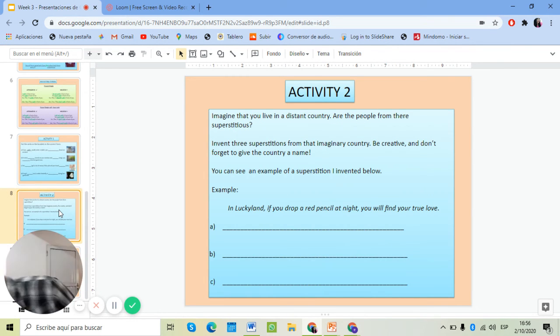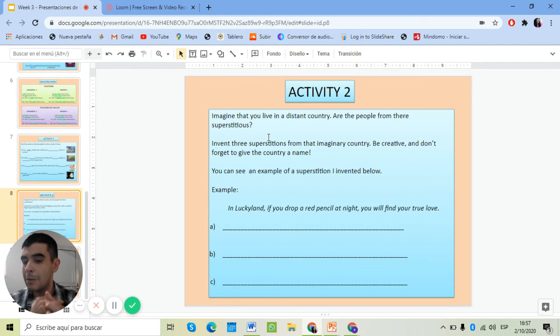Okay, don't worry. Imagine that you live in a distant, faraway country. Are the people from there superstitious? Supongamos que viven en un país muy lejano. ¿La gente ahí es supersticiosa o no? You have to invent 3 superstitions from that imaginary country. You have to be creative and you have to give that invented country a name, right?